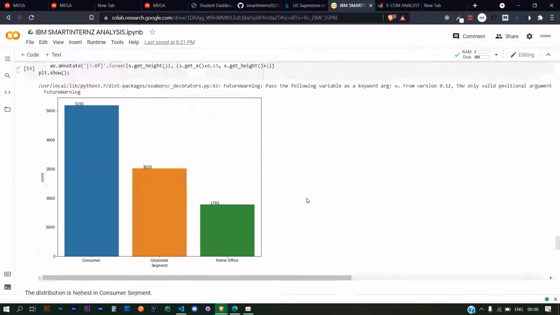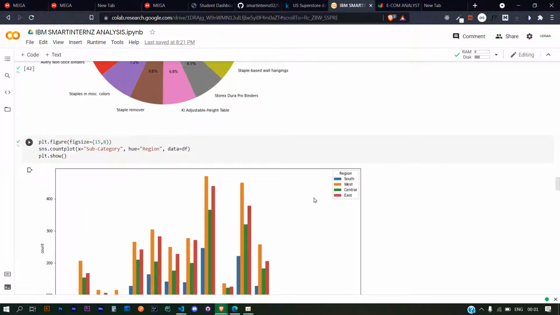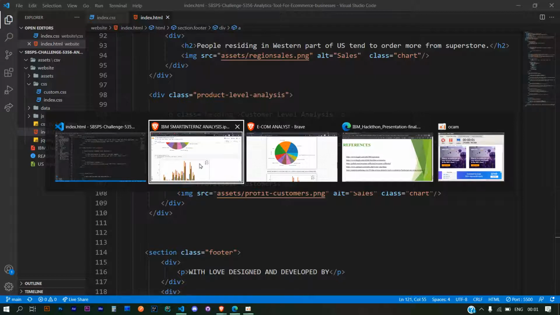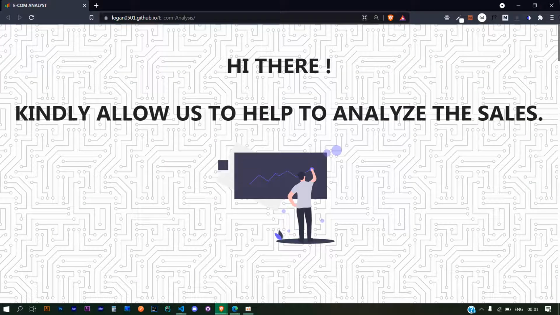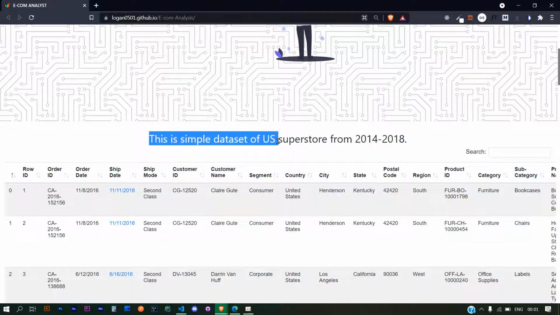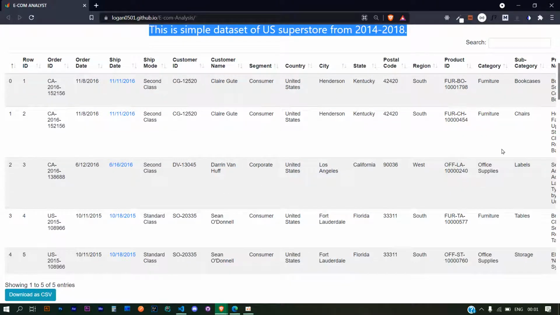After the EDA part was done, we exported all those images separately and then thought of making a website. We have made the website using simple HTML and CSS. I'll be showing you the website. This is our homepage, a single static page website. Here I'm showing you the sample data set from US Superstore. This is the sample test data set.